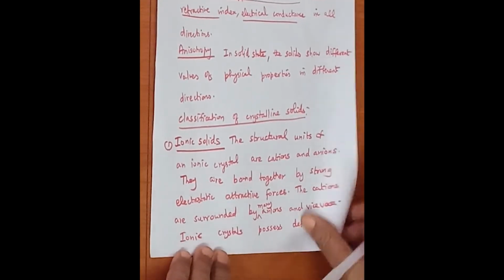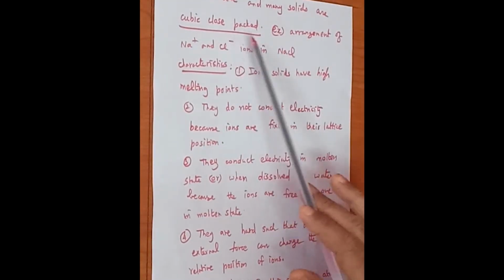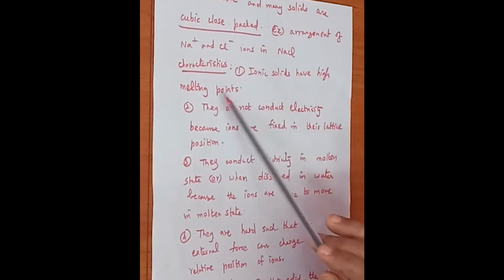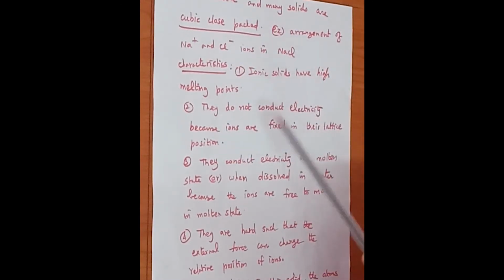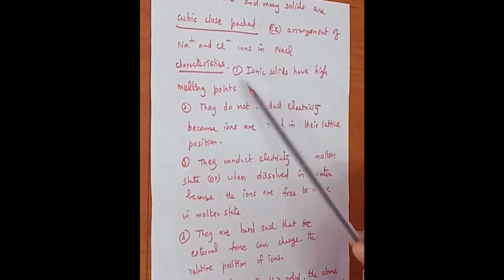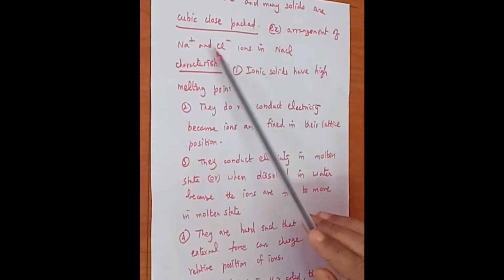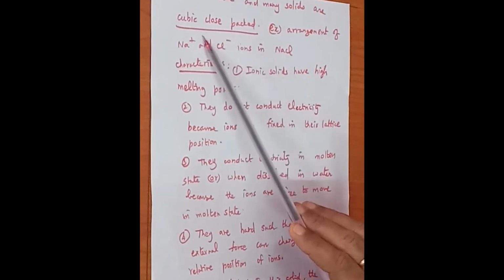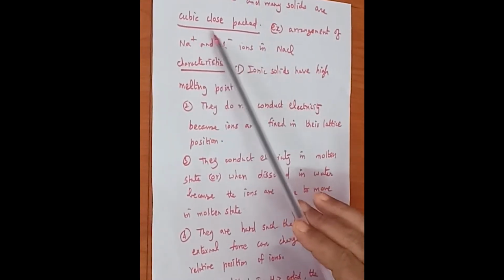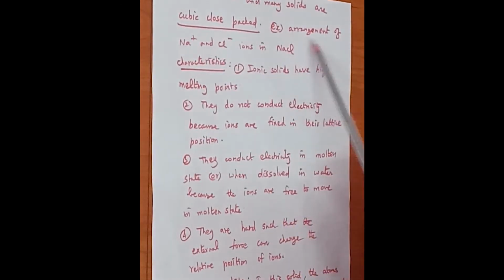Ionic crystals possess a definite crystal structure, and many of the solids are cubic close packed. Cubic close packed is the arrangement of the atoms and ions inside the cube being very close and tightly packed. So it occurs in the cube, and hence it is called cubic close pack. So ionic crystals are cubic close packed. An example is the arrangement of sodium and chloride ions in sodium chloride. Sodium chloride is one of the examples of ionic solids.